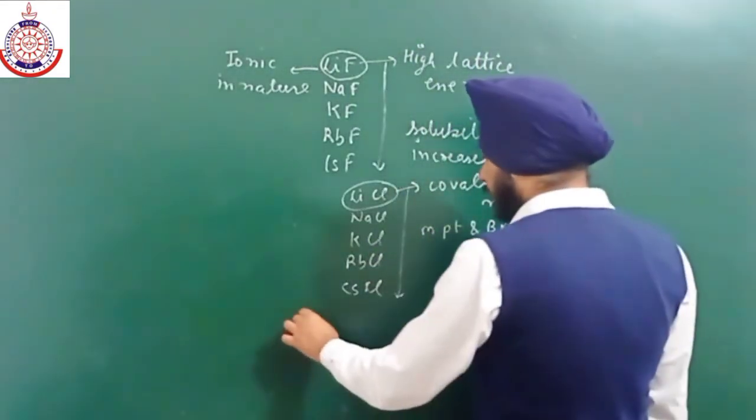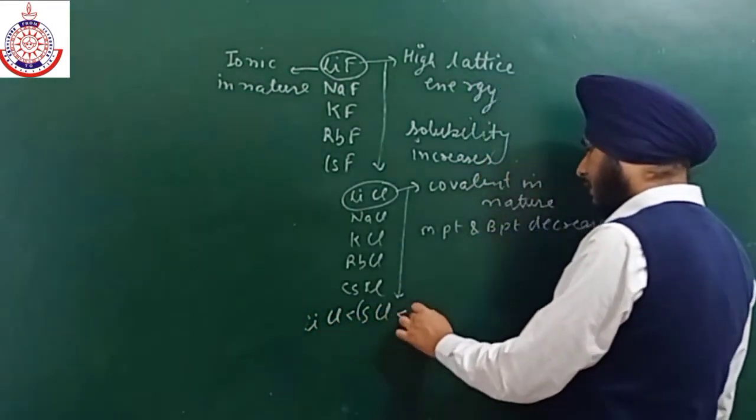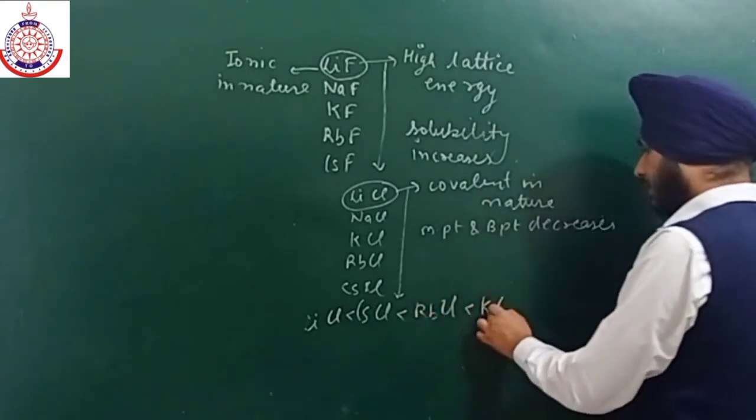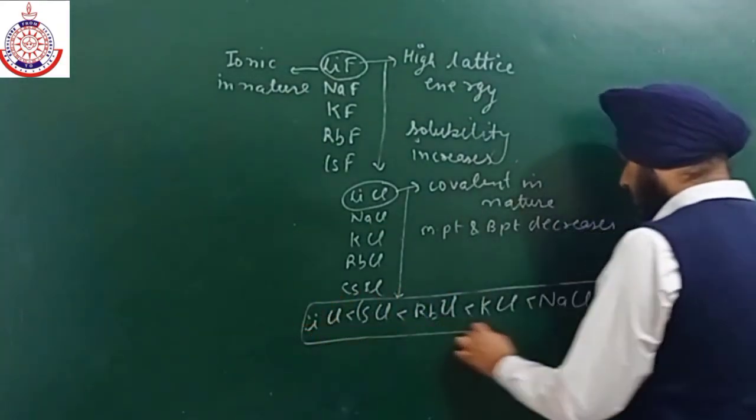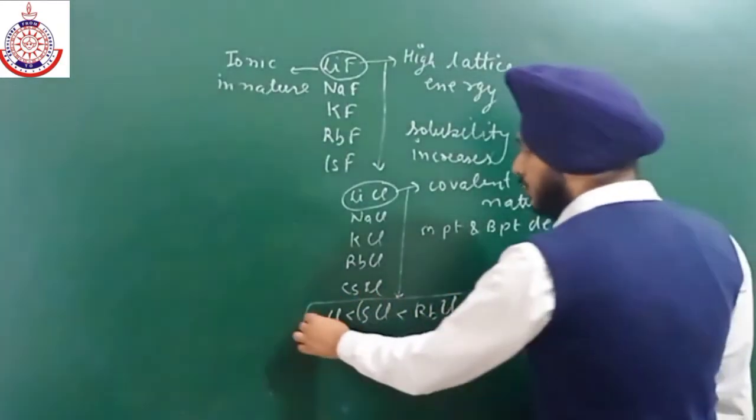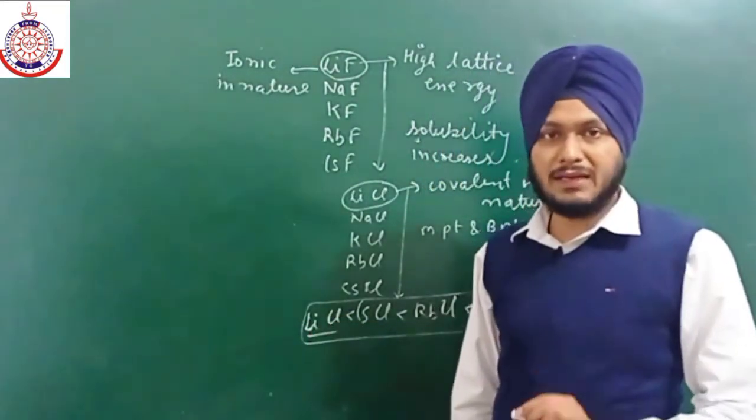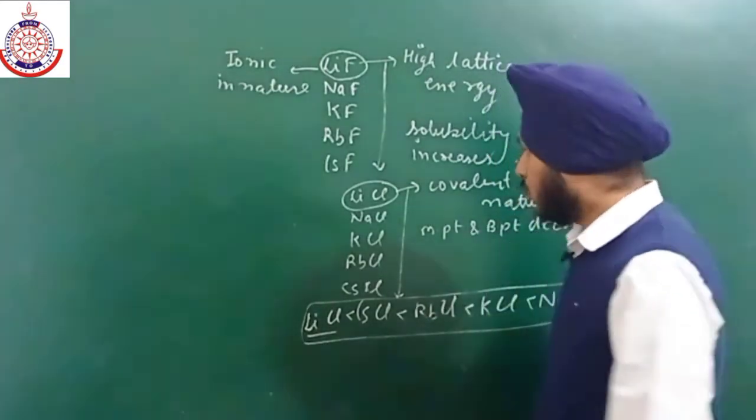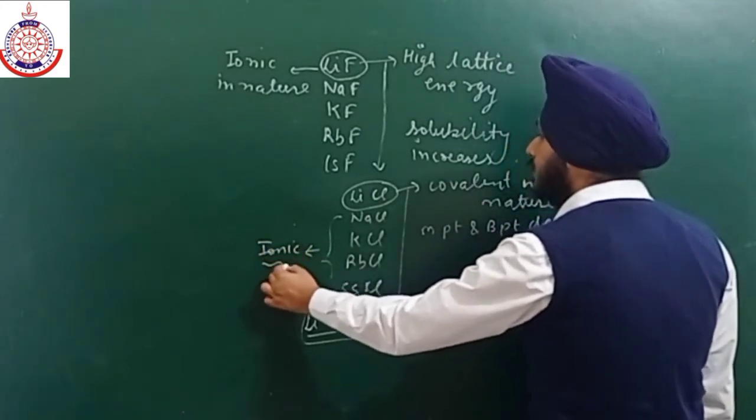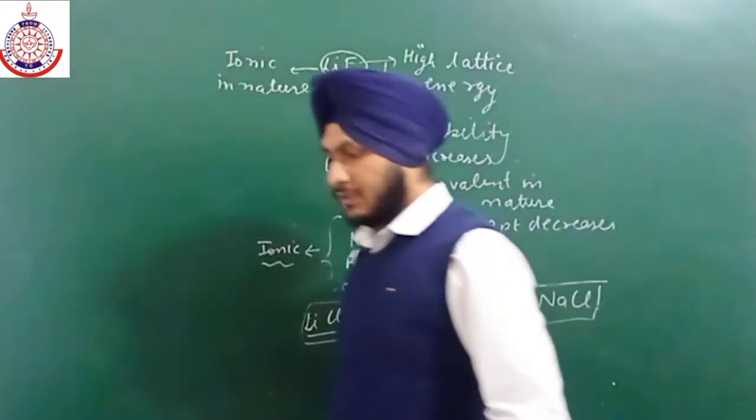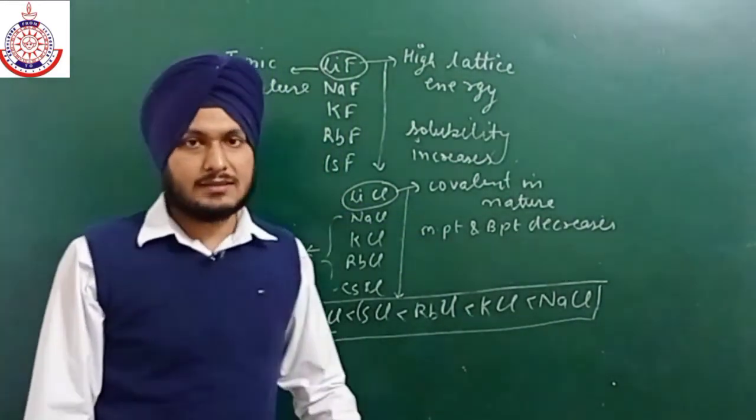So the order will be lithium chloride the lowest, and then cesium chloride, then rubidium chloride, then potassium chloride, and the highest melting point is of sodium chloride. The melting point of sodium chloride is the highest. It should have been lithium chloride, but the main reason is that it is covalent in nature. All other compounds are ionic in nature. This thing you have to keep in your mind. So this is all about the solubility of metal halides. This we have already discussed in the live class also.